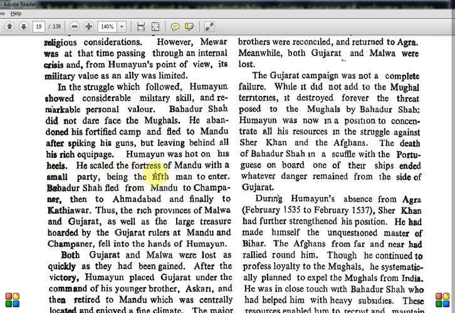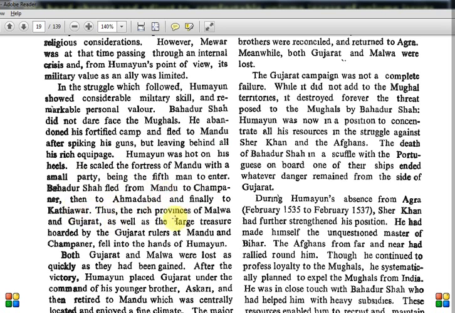He scaled the fortress of Mandu with a small party, being the fifth man to enter. Bahadur Shah fled from Mandu to Champaner, then to Ahmedabad, and finally to Kathiawar. Here I don't think Champaner is the one in the Bihar region. It is somewhere in the west, the Gujarat region. So it's just telling that Bahadur Shah is fleeing from place to place: Mandu, Champaner, Ahmedabad, and finally Kathiawar, all in the Gujarat region.